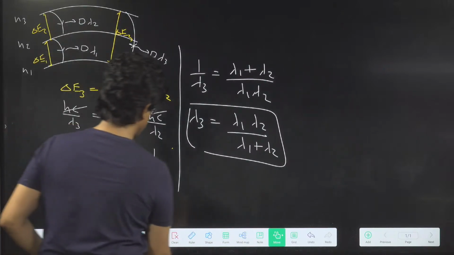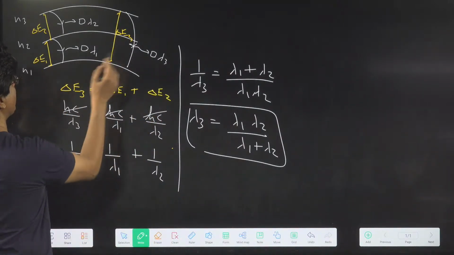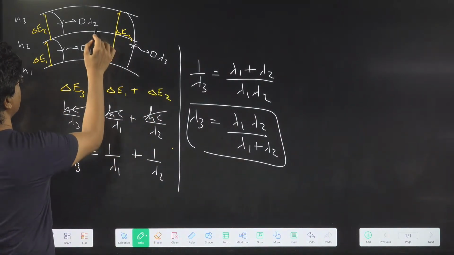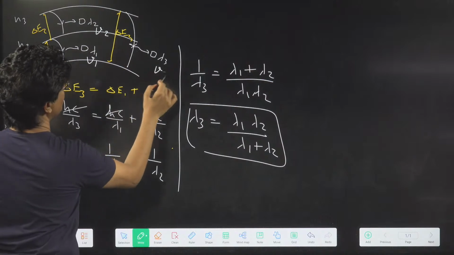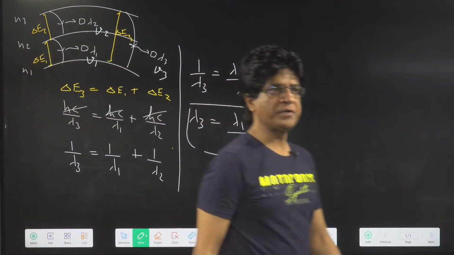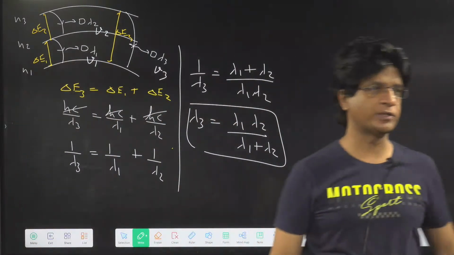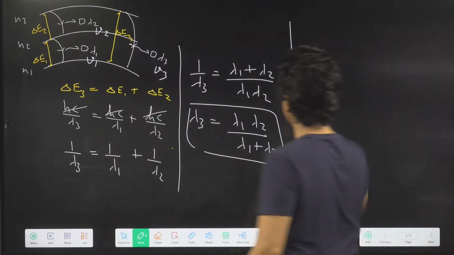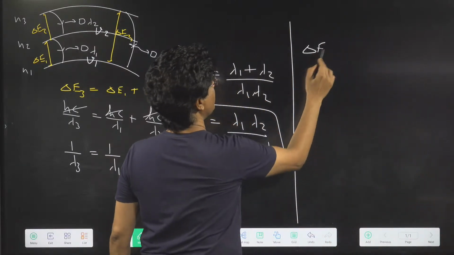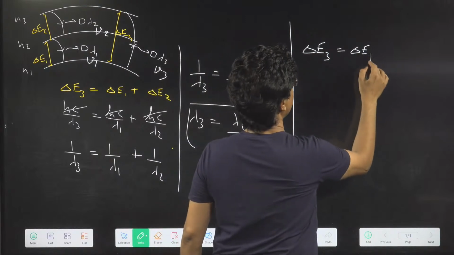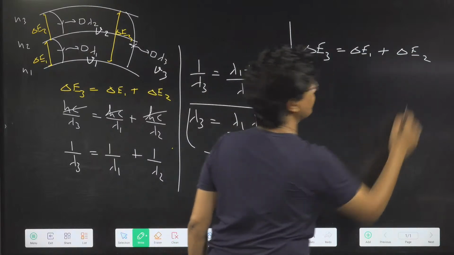If I want that the photons which are emitted have frequencies say nu1, nu2 and nu3, now the relationship between nu1, nu2 and nu3 will be how much? Again, delta E3 will be equal to delta E1 plus delta E2.